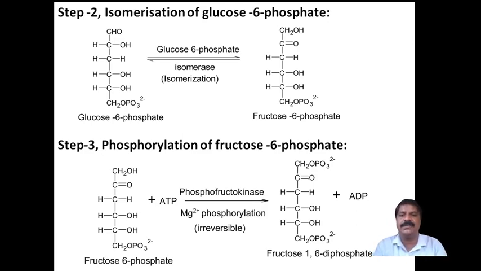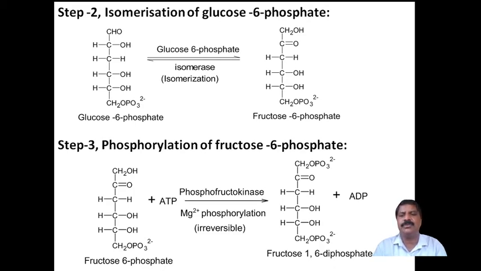One form is converted into another form, here the aldehydic form into the ketonic form. These are the functional groups. The aldehyde group is present in glucose 6-phosphate, whereas the ketonic group is present in fructose 6-phosphate. Therefore it undergoes isomerism.